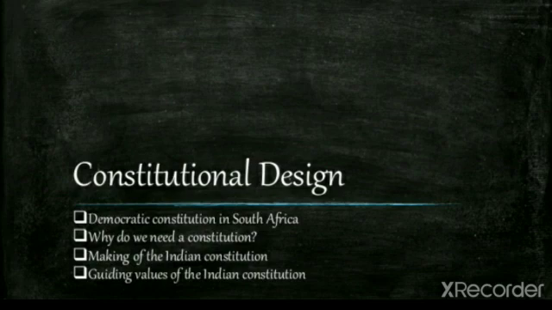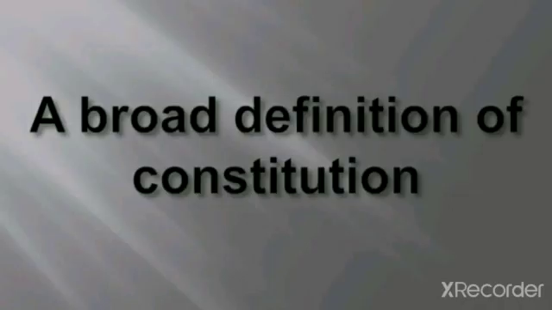Today, we are going to see a new chapter in your democratic politics, that is, constitutional design. In the previous chapter, we saw that in a democracy, the rulers are not free to do what they like. There are certain basic rules that the citizens and the government have to follow. All such rules together are called the constitution. So, the constitution determines the rights of the citizens, the powers of the government, and how the government should function. In this chapter, we are going to see about the constitutional design of a democracy.